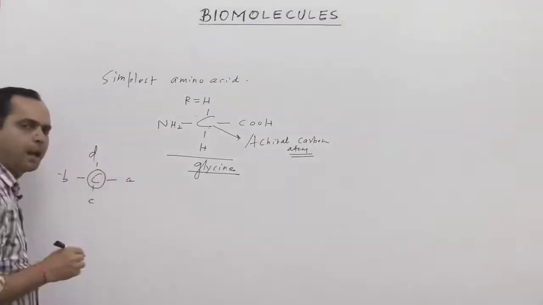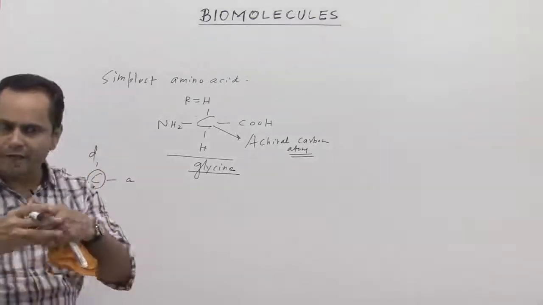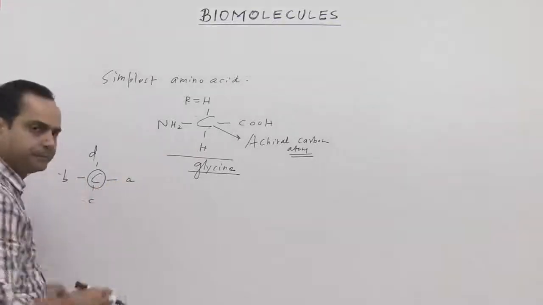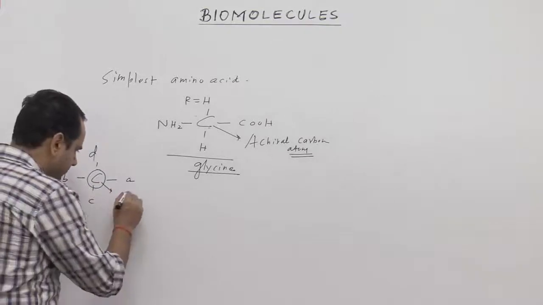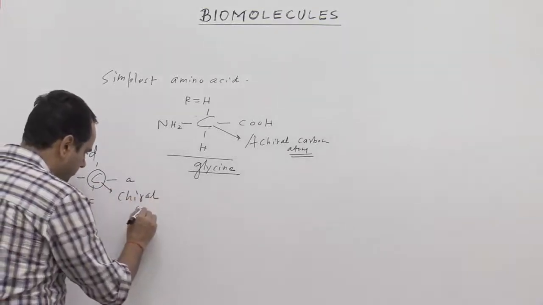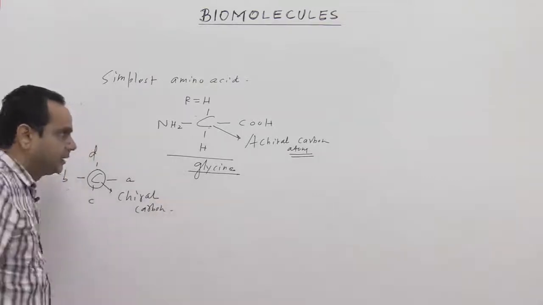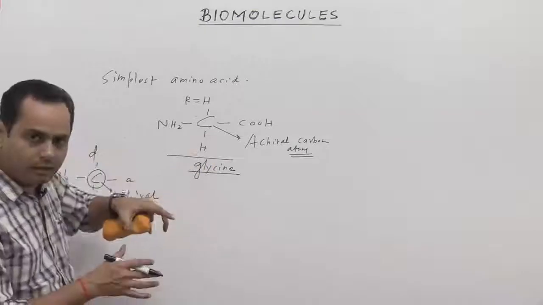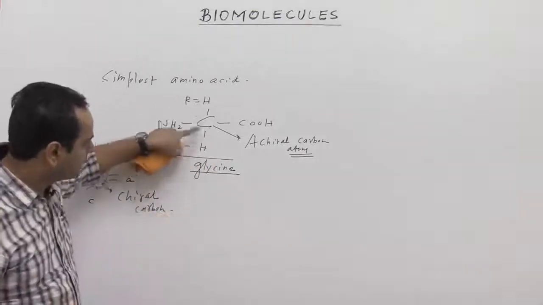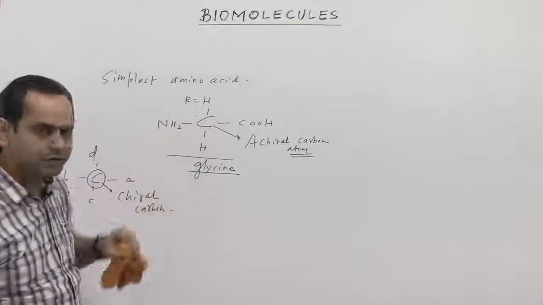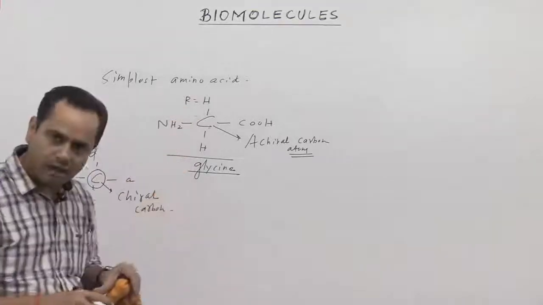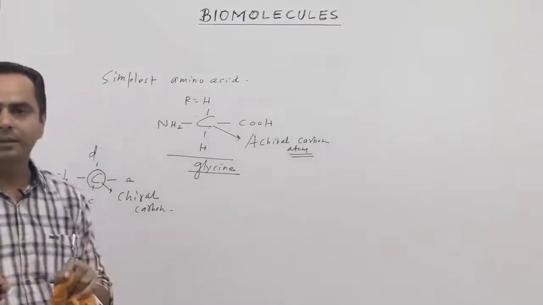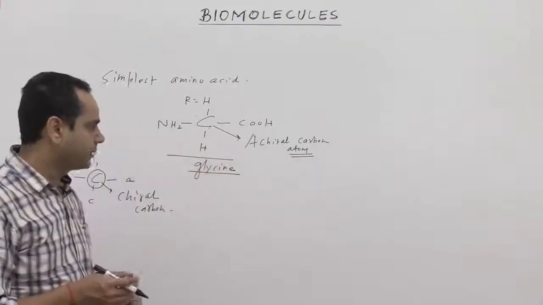This alpha central carbon atom is attached with 4 different kinds of groups, like A, B, C, D. So this carbon is called a chiral carbon. And if even a single part is not different, or if two groups are similar, hydrogen and hydrogen, then this is not a chiral carbon, this is called an achiral carbon atom. Glycine is the only amino acid which contains an achiral alpha central carbon atom.